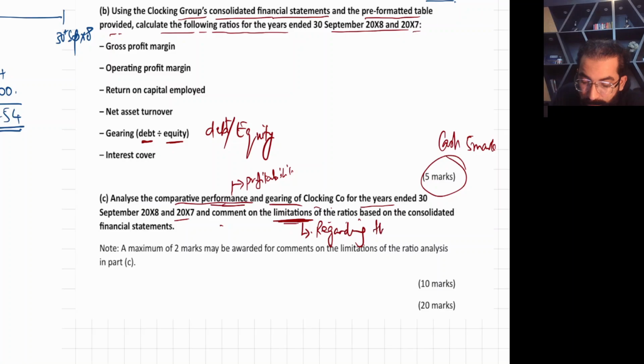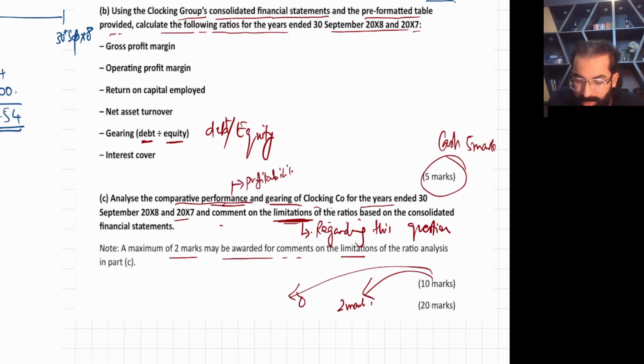Now they are saying that a maximum of 2 marks may be awarded on limitations. So out of 10 marks, 2 marks you will get on limitations, so the remaining 8 marks are left.